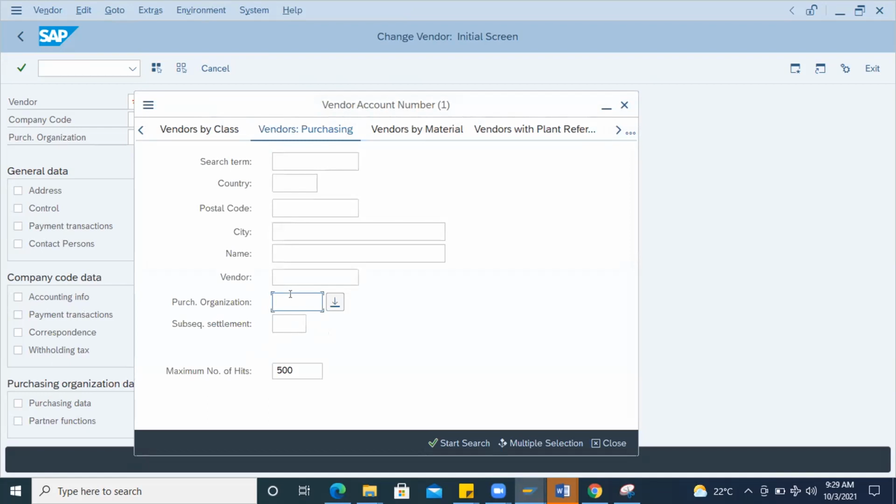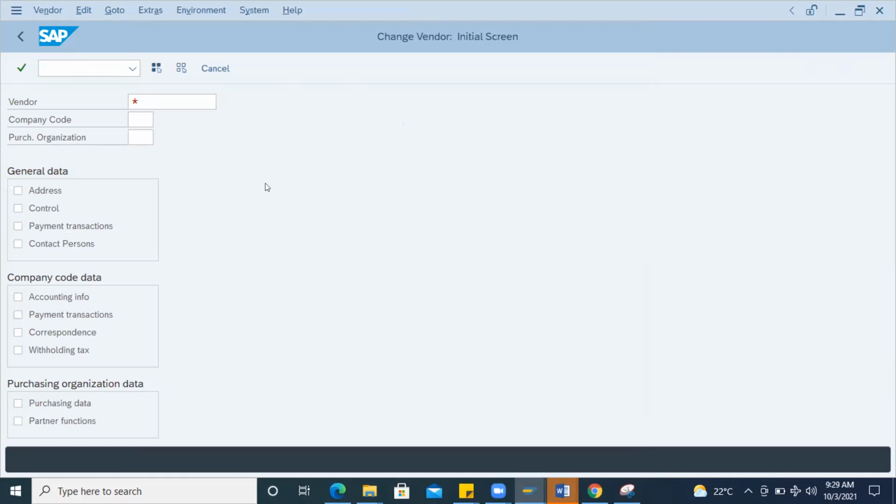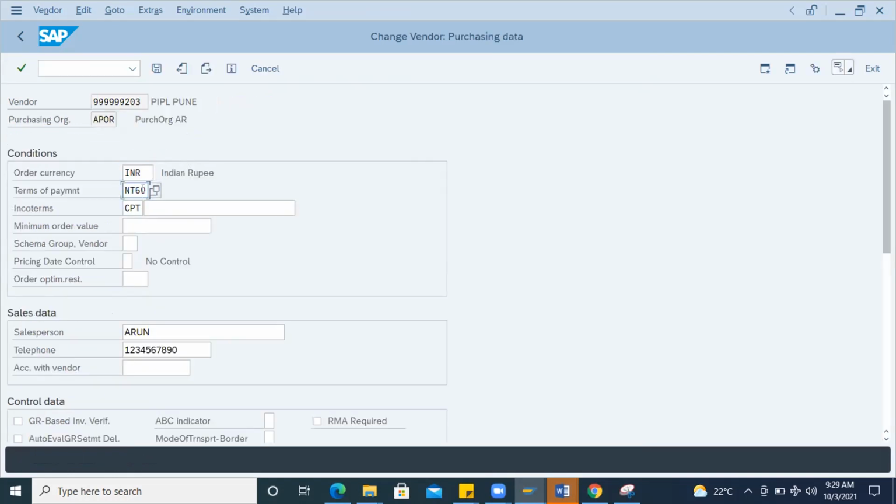What is your purchase organization? APOR. Okay, APOR has this. This is the vendor. I'll go directly to the purchasing data here. Can you close it from your end? See, it is showing as blocked by user. Once you close, I can change it. Yeah, done. Okay, I'm going with purchasing. They're asking for the purchasing organization: APOR. So here it is. Now, can you see this? Now I can change.